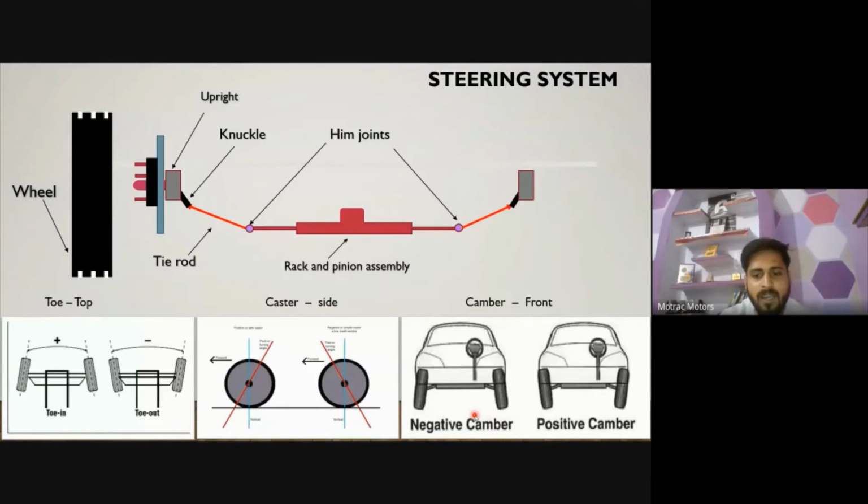Okay, negative camber we generally prefer in racing vehicles. In racing vehicles, when we take a turn at a very high speed, it helps us very much. So for loading vehicles, we generally prefer positive camber. For racing vehicles, we generally prefer negative camber. In commercial vehicles, we also prefer a little positive camber or zero camber.